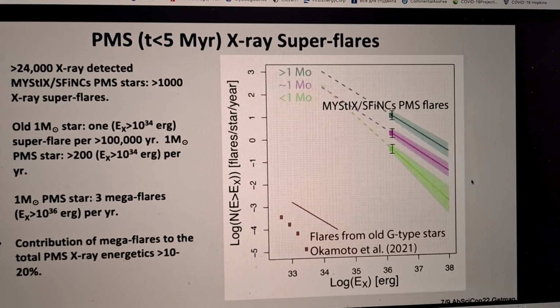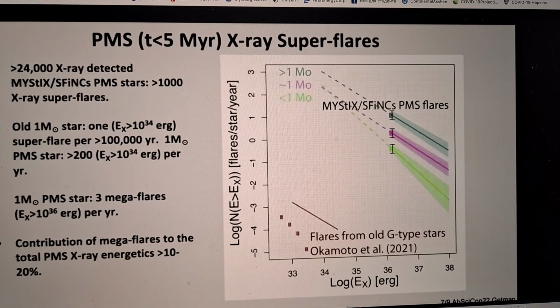I wanted to mention Mark's previous work on optical flares from old stars, and there was some extrapolation from energies of 10 to the 36. By the way, those were bolometric energies in the optical band mainly, and if we transform them to X-ray energies, you have to apply a factor of, say, 10, 20.